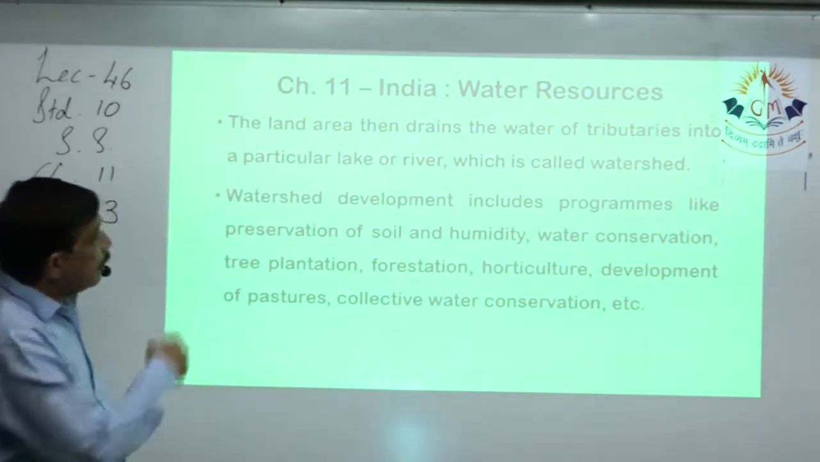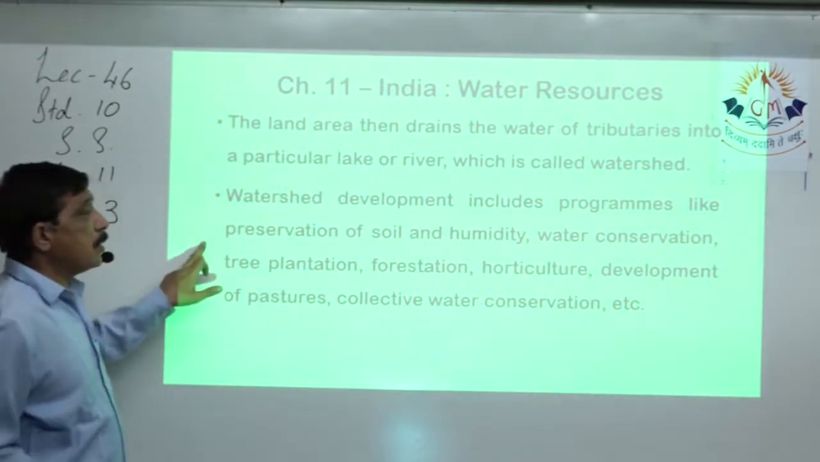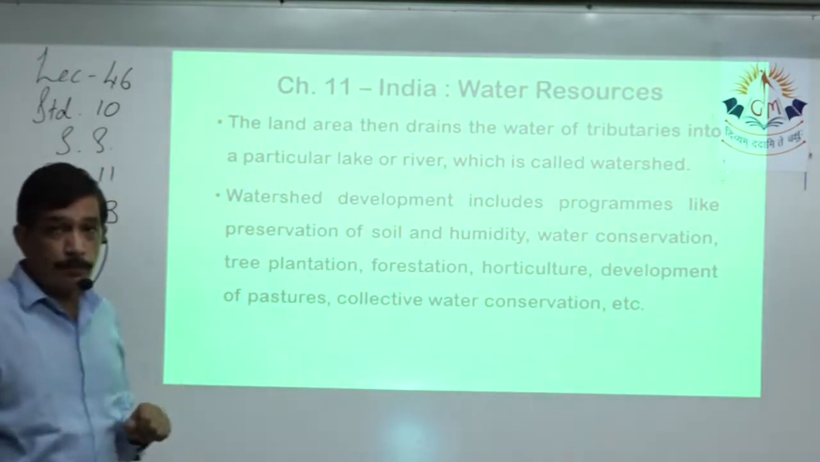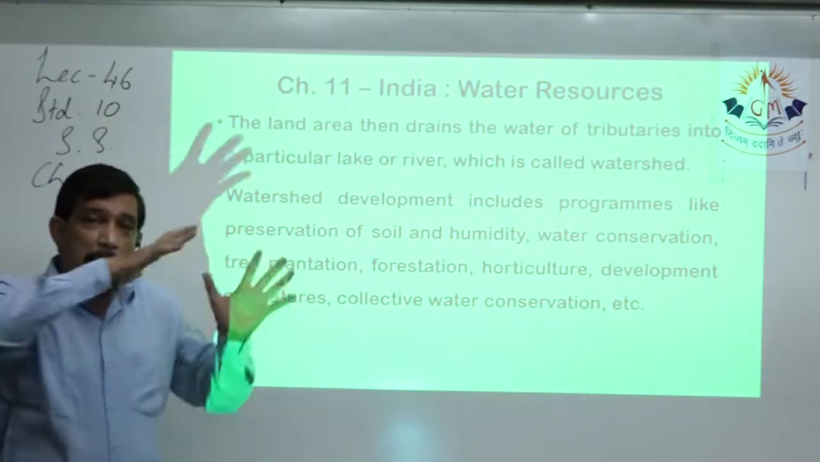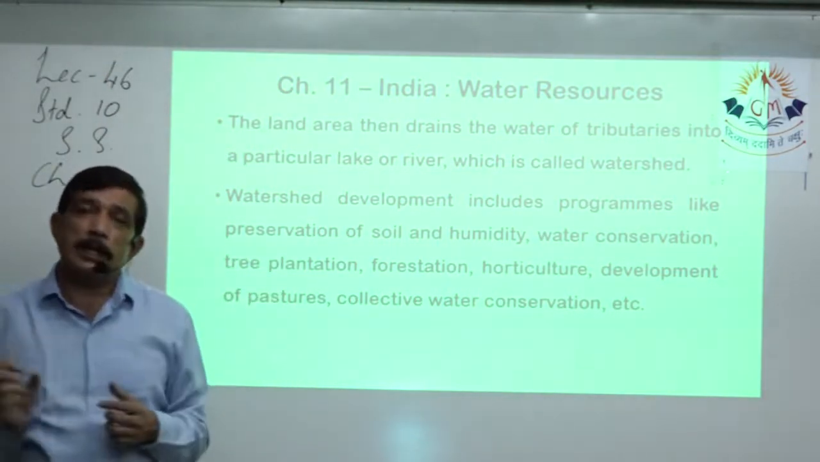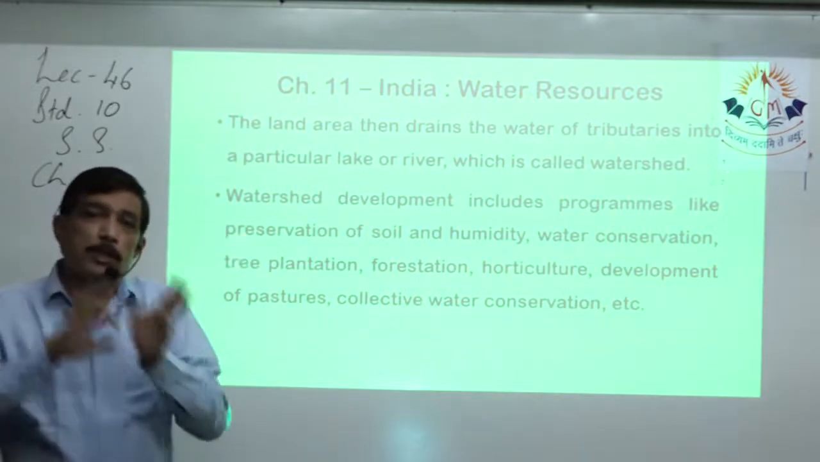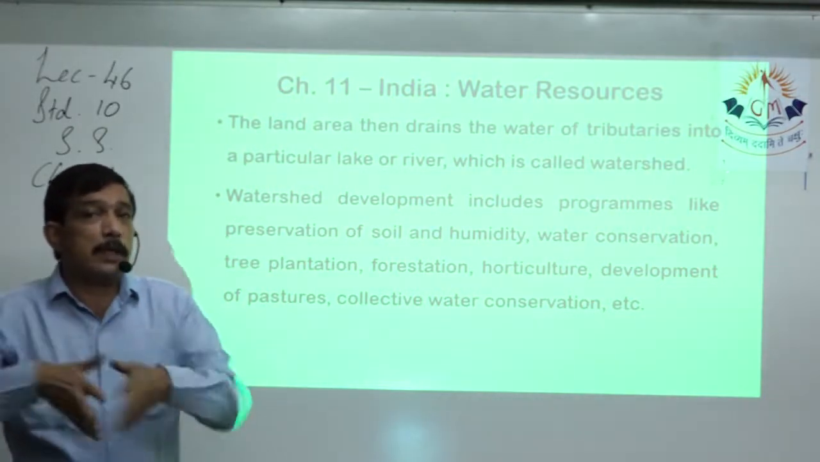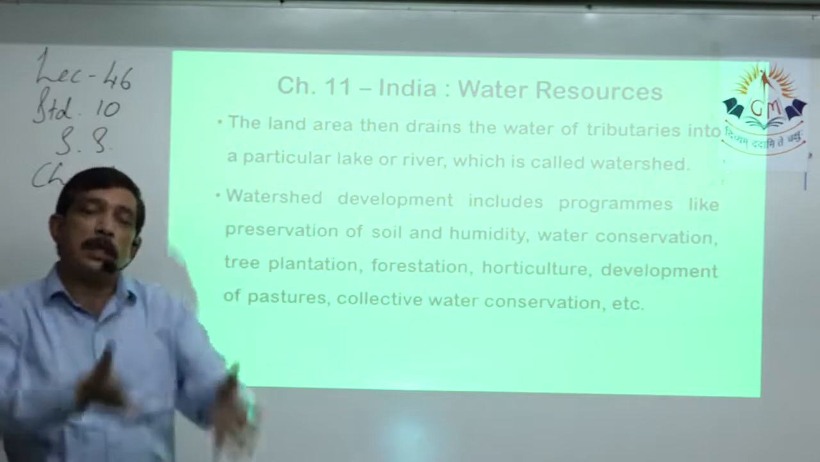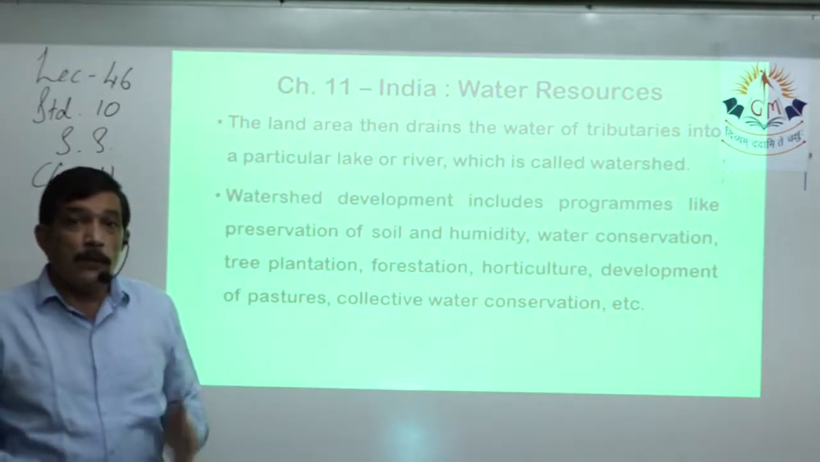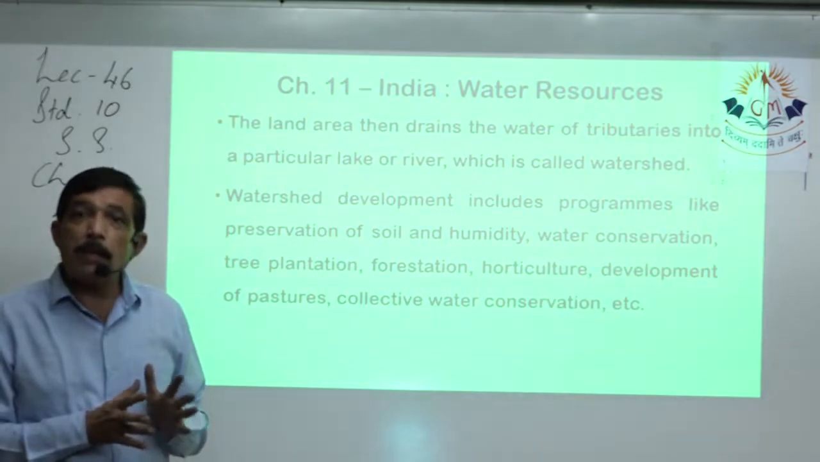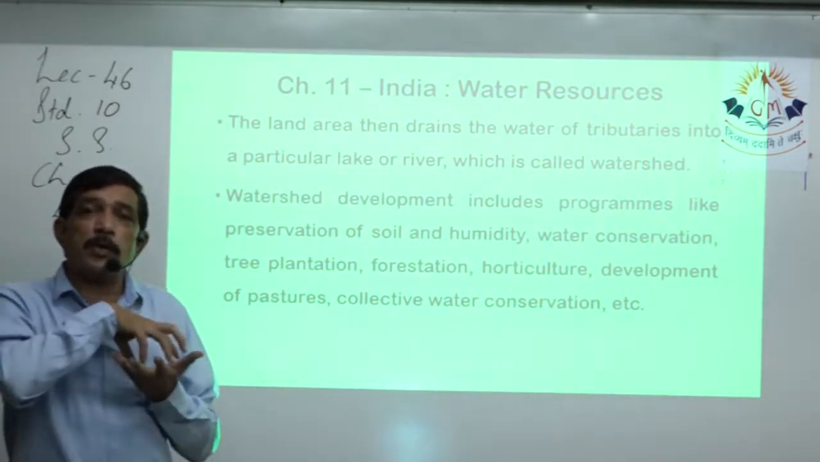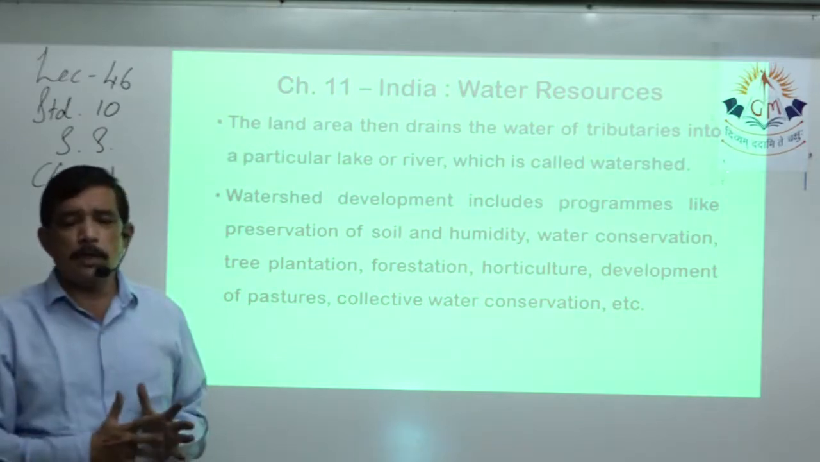Watershed development includes programs like preservation of soil and humidity. Soil can be preserved, otherwise the rain will fall and the topsoil will be taken away by that heavy rain. It will be dumped into the river, and the river will take it down as silt and dump it in the next river. If trees are grown in these areas, then it will not allow the topsoil to go away, and it will preserve the soil.